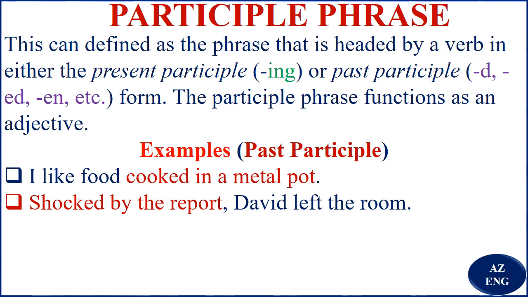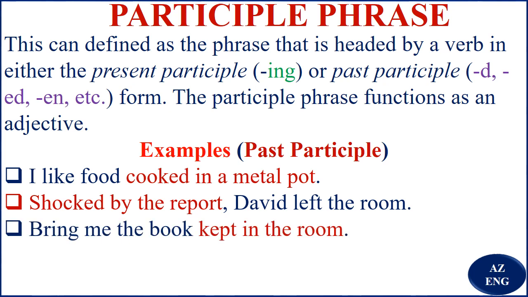Here it is in the past participle. Bring me the book. It's like you ask which one? The one kept in the room. So bring me the book kept in the room. Kept in the room talks about the book, or it gives us the description of the book you are talking about. So I mean the book that was or has been kept in the room. That is the one you are talking about. So that is our participle phrase.